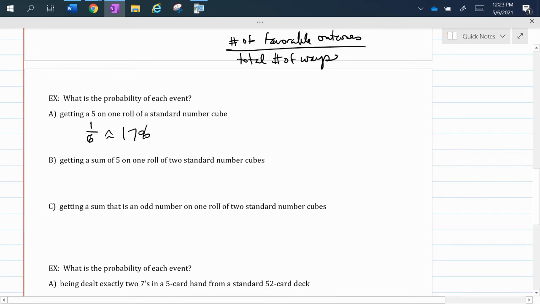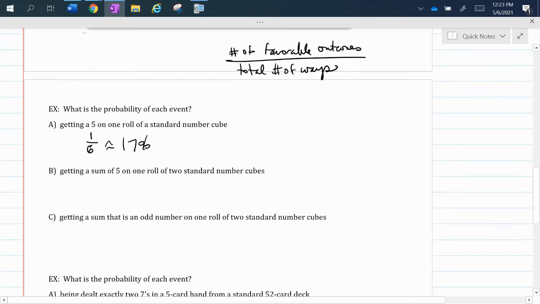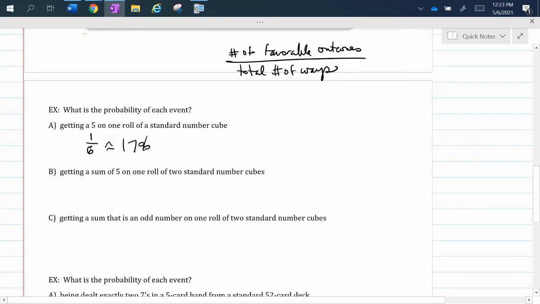What's the probability of getting a sum of 5 on one roll of 2 standard number cubes? So let's say we're rolling 2 standard number cubes, 1 through 6 on each one. What's the probability of getting a sum of 5? We have to think of the possibilities here. If we make a chart, this might help. There's the first die, number cube, we'll call it, and then here's the other one.